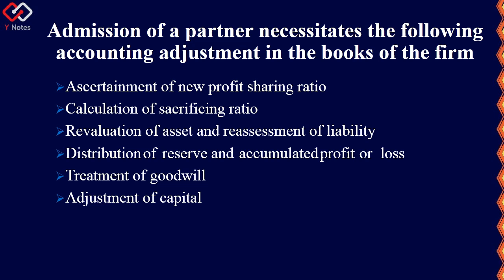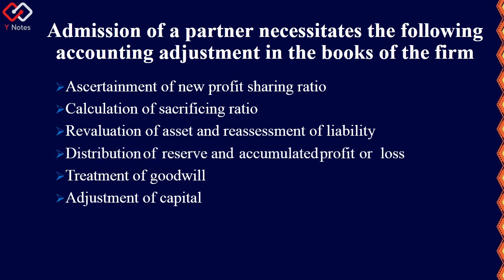For this, the second one is sacrifice. Who will sacrifice? The existing partners, the two partners A and B, will sacrifice some profit from their ratio. That is called calculation of the sacrificing ratio. And the third one is that we have to revalue the assets and reassess the liabilities for the current year. The assets and liabilities are there from the start, so we have to revalue them at the time of admission of a new partner.